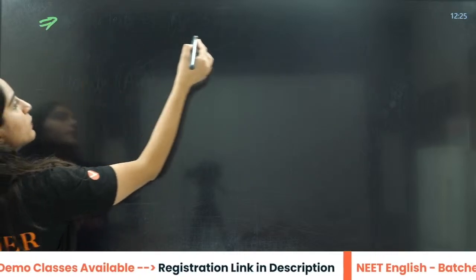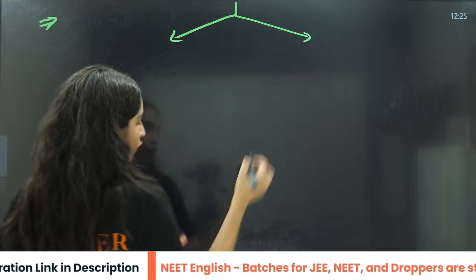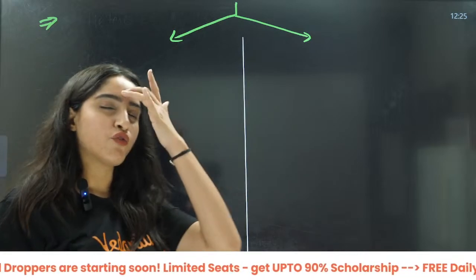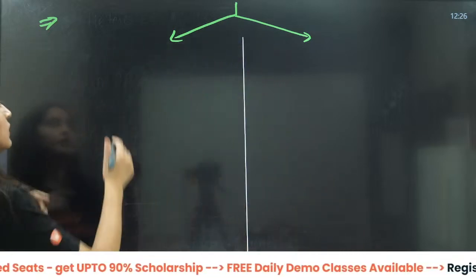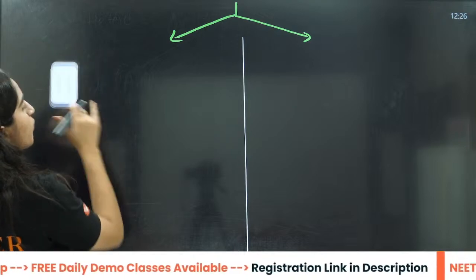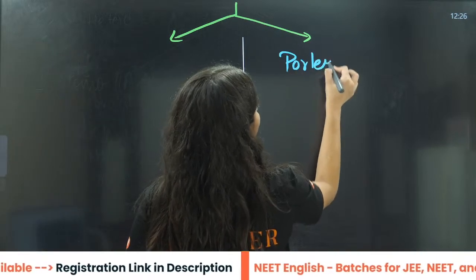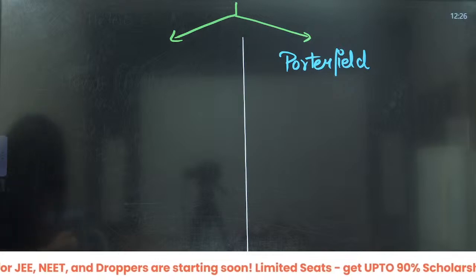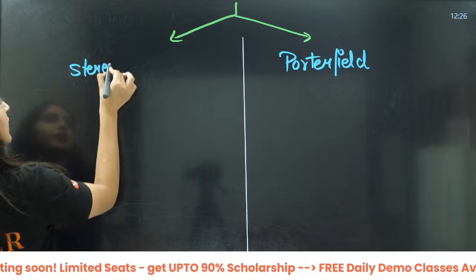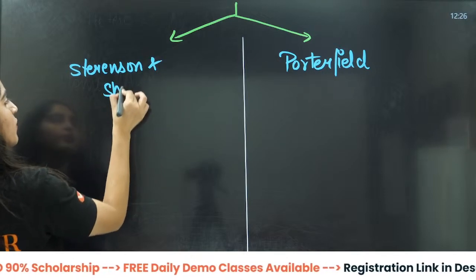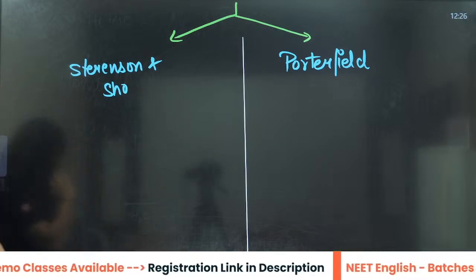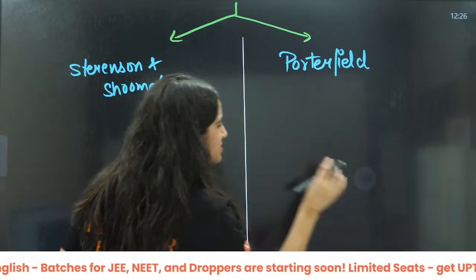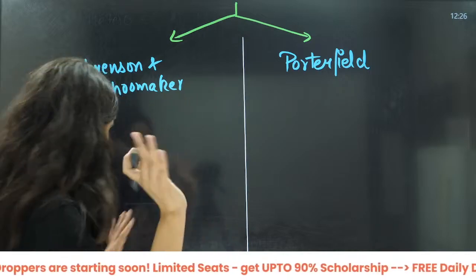In this case, you will have two formulas. What are these two formulas? Frankly, questions from these two formulas are hardly asked in NEET, but still I will teach you that, okay? The first formula is the Porterfield formula. Then the name of the other formula is Stevenson and Schomaker. You can remember it as Schomaker. Now you just need to learn the formula, that's it. There is nothing else here.